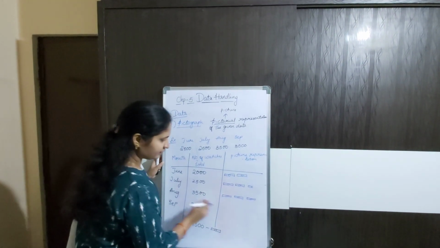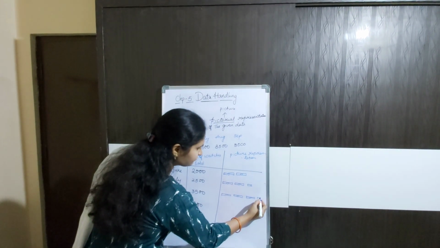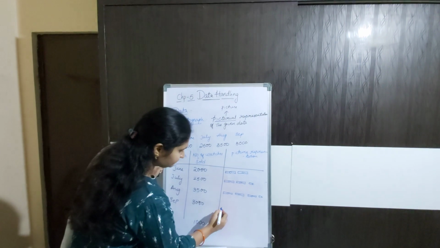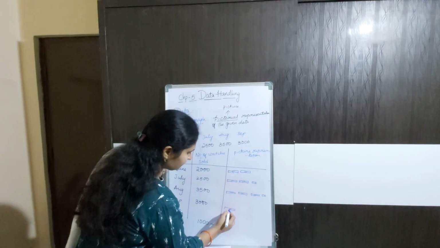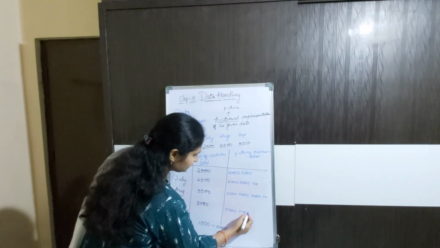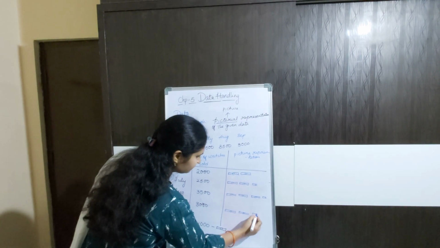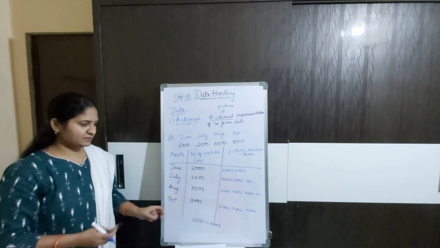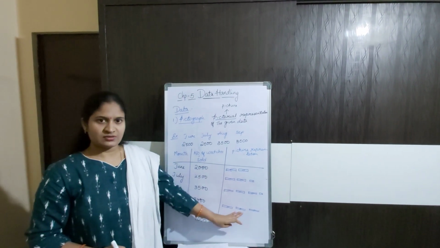And 500, so again half watch. And in the month of September, 1000, 1000, 1000. So in the month of September, they have sold 3000 watches.